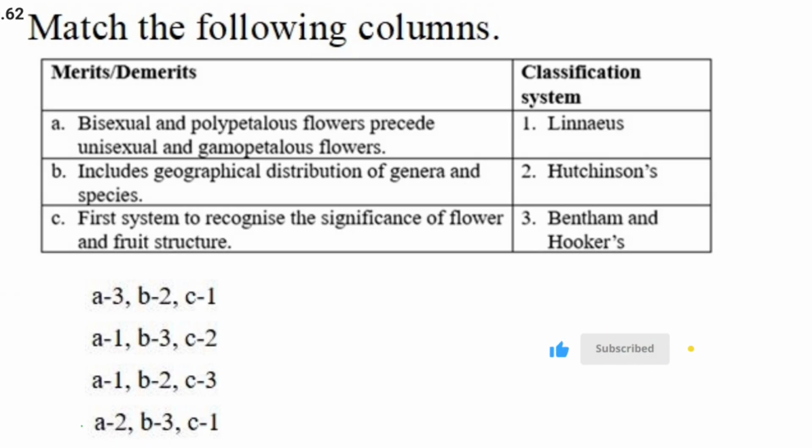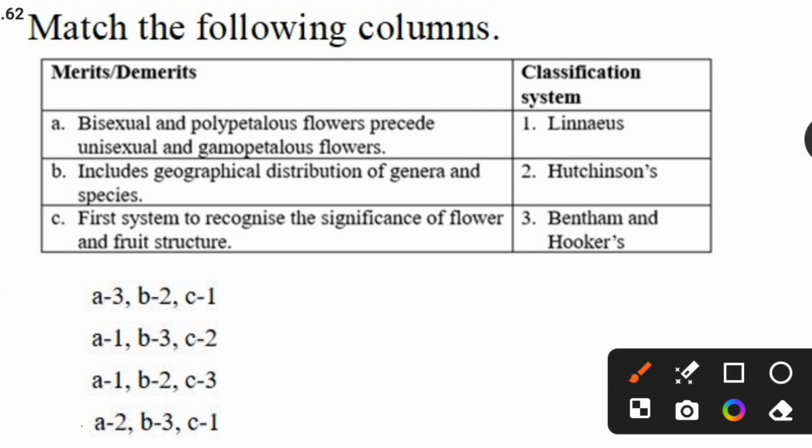Includes geographical distribution of genera and species. First system to recognize the significance of flower and fruit structure. So you have to match these statements with the scientists who gave the classification system. So I am going to match: bisexual and polypetalous flowers precede the unisexual gamopetalous flowers is related to Hutchinson. Next one, includes geographical distribution of genera and species, that is related to Bentham and Hooker.